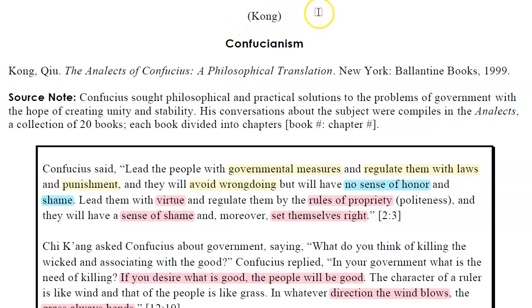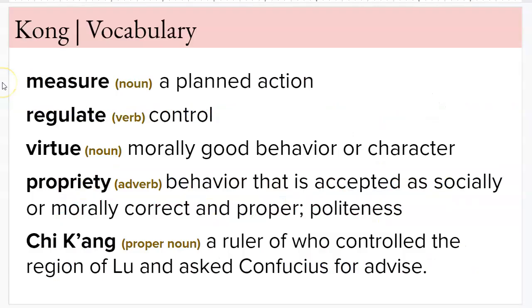We're about ready to get started reading, but first I would like to go over some vocabulary, which is found in the slide presentation. So I'm going to go there now. Kong vocabulary. Measure, as a noun, means a planned action. Regulate: control. Virtue, noun: morally good behavior or character. Propriety: behavior that is acceptable as socially or morally correct or proper. It's connected with politeness.